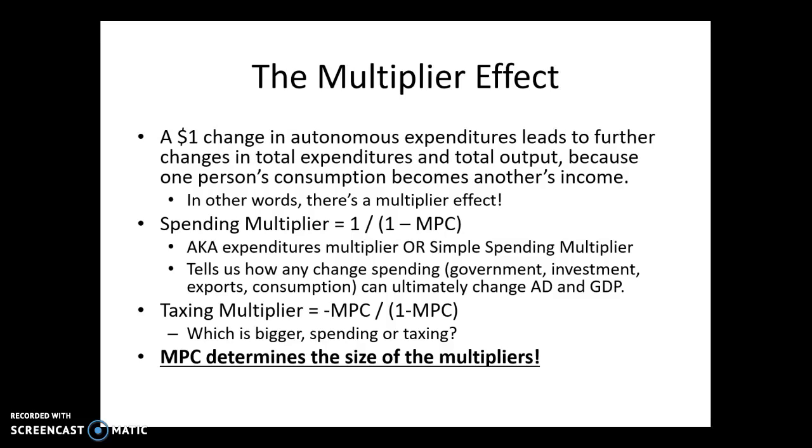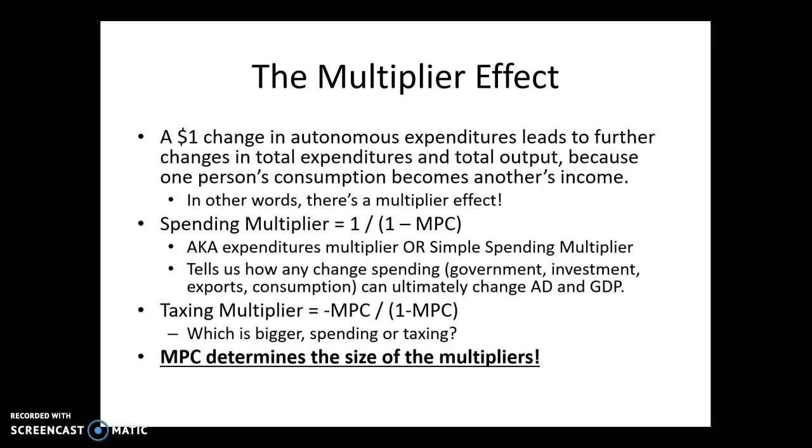Okay. So we have two multipliers. One is called the spending multiplier, and one is called the taxing multiplier. So let's talk about what each one of these tells you. The spending multiplier tells you, and notice that there are several names for it too, right? You could see any of these names referred to on the AP exam. So make sure that you understand they all mean the same thing. Spending multiplier: what it tells us is how any change in spending, be it government spending, investment spending, exports spending, consumption spending, anything, can ultimately change aggregate demand and GDP.